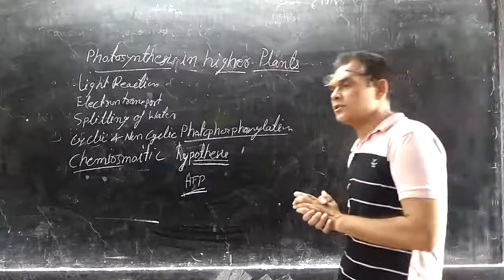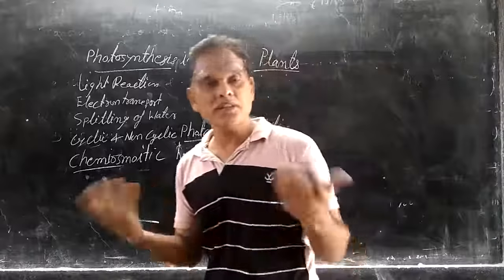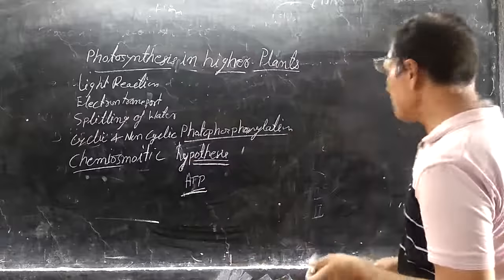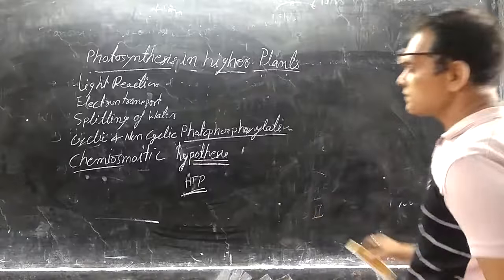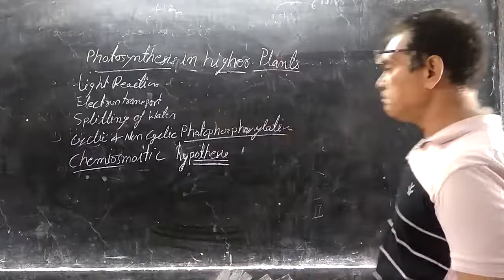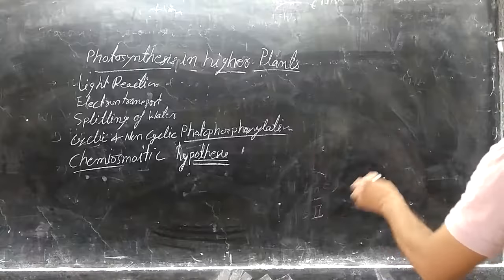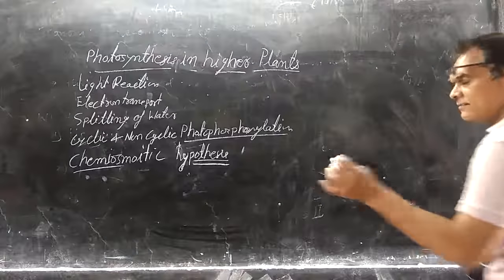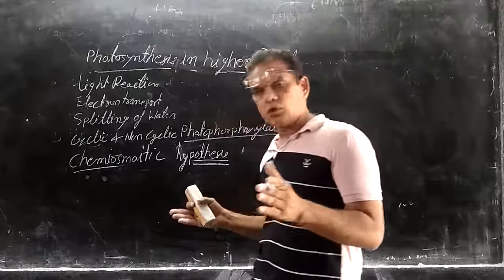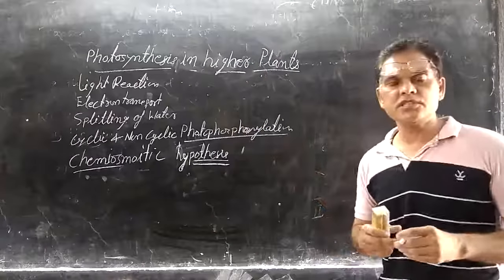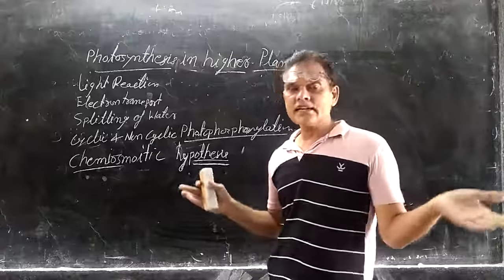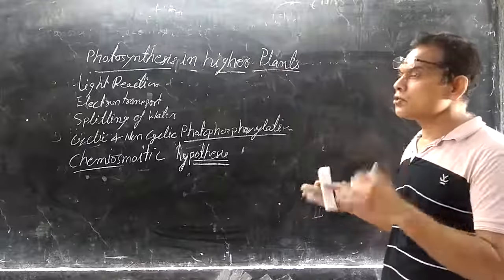ATP is formed during that Krebs cycle. But how is it formed? That reaction is known as the chemiosmotic hypothesis, which was first observed by Peter Mitchell. According to this hypothesis, there is a difference between the photosynthetic chemiosmotic hypothesis and respiration, that is, of the Krebs cycle, where the proton gradient